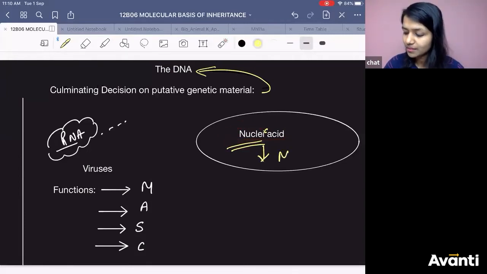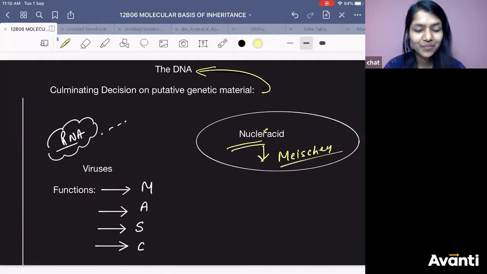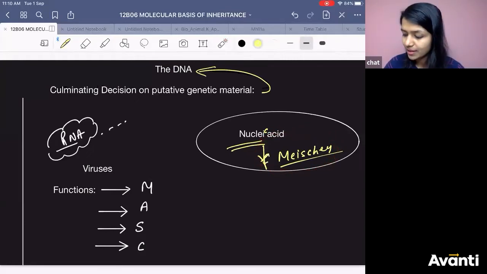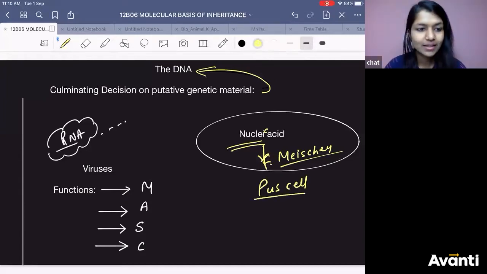Who? Miescher. Okay. Yes, Miescher. Friedrich Miescher. So he had discovered this nucleic acid in the pus cell. What is pus? You know, right? Cell having pus, where some infection or inflammation is there.